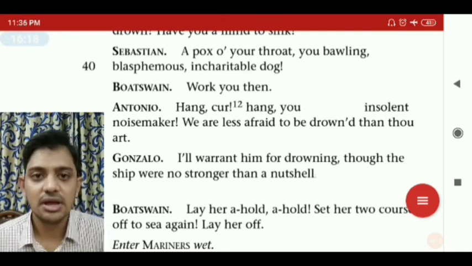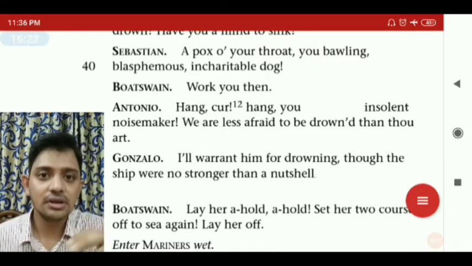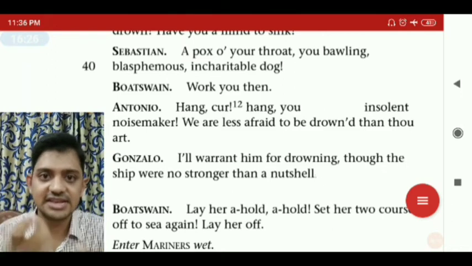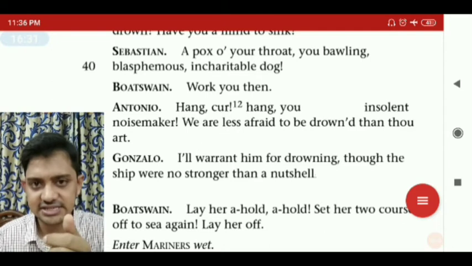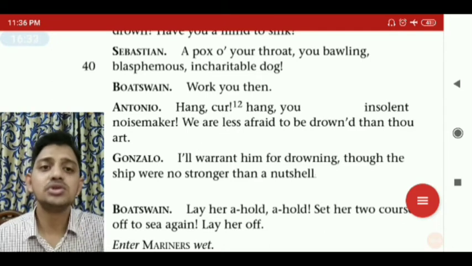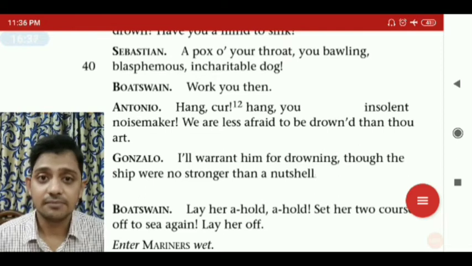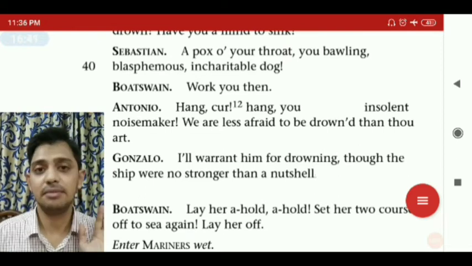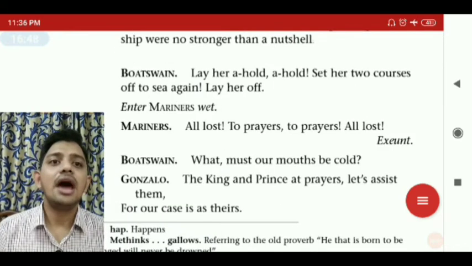You know the nutshell: outside we get nuts, inside there's a kernel and above it a shell. We break the shell and take out the nut. You know how weak it is, you just push it and it breaks. So similarly here, no stronger than a nutshell. But still I warrant that this man won't die by drowning, so we would also not die by drowning.